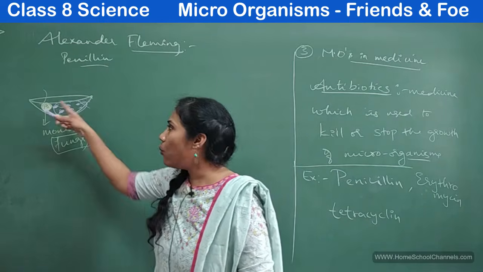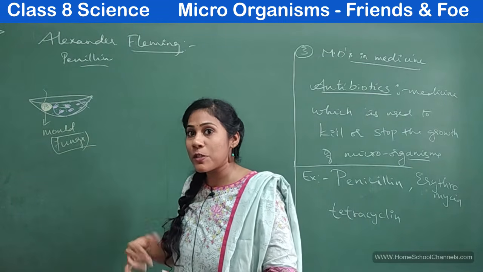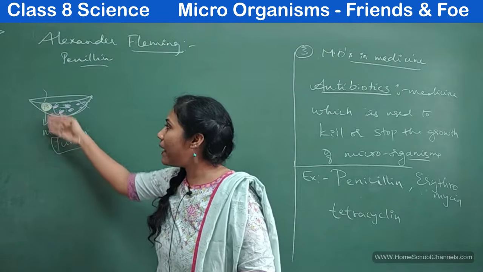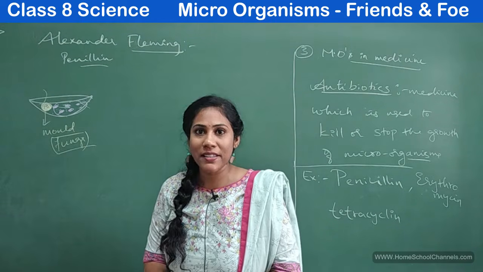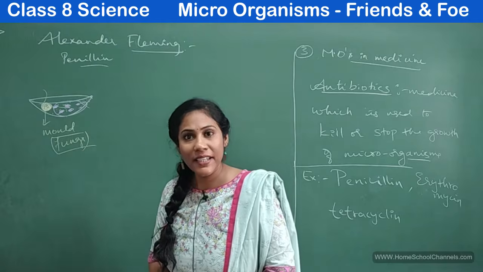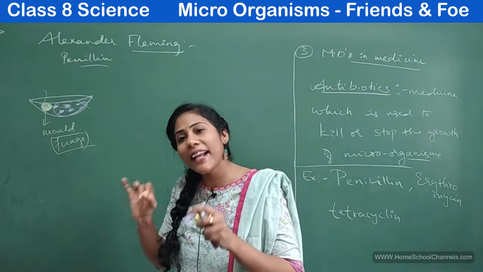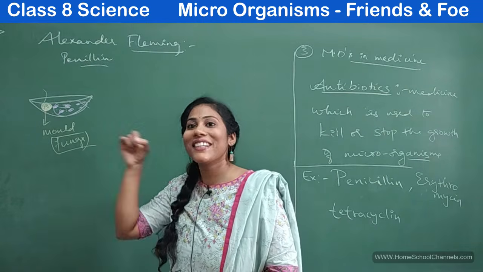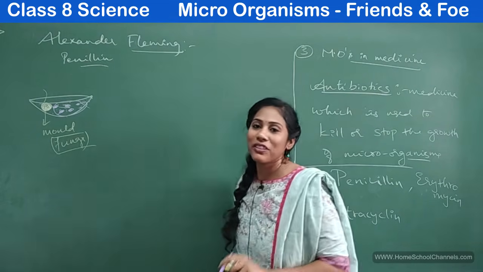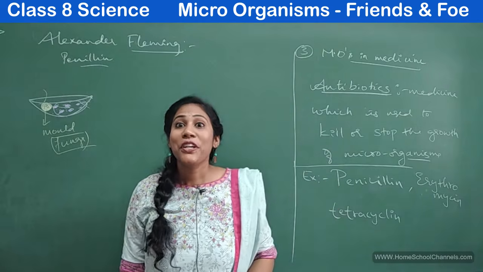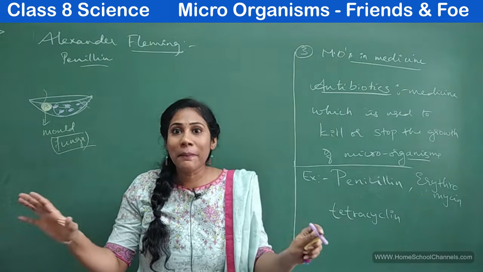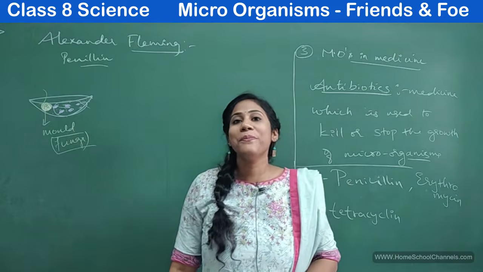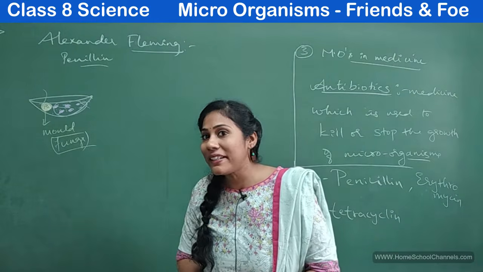That means one microorganism is responsible for killing another microorganism. Fungi or mold is also a type of microorganism, but what is it doing? It is actually killing the other microorganism. So that was the key for the invention of antibiotics. Antibiotics are nothing but the medicine prepared from other microorganisms like fungus and bacteria.